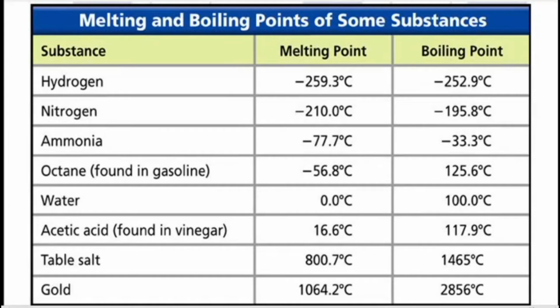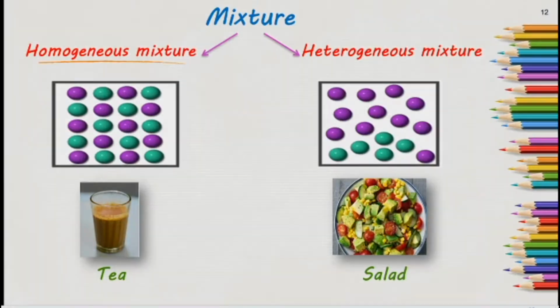Here are some examples of substances like hydrogen, nitrogen, ammonia, octane, water, acetic acid, table salt, gold. These are all pure substances, elements and compounds, so they have particular melting and boiling points. But impure substances like mixtures do not have a particular melting and boiling point because they are not in a fixed ratio and not chemically combined. So they do not have a proper melting and boiling point.